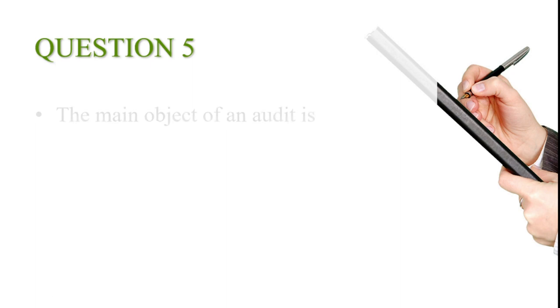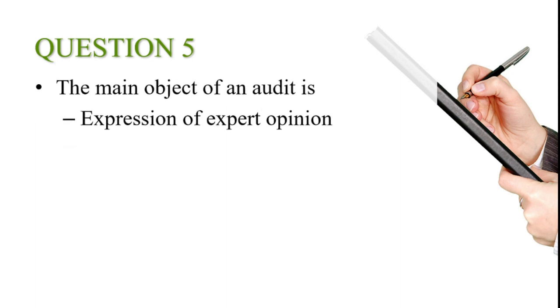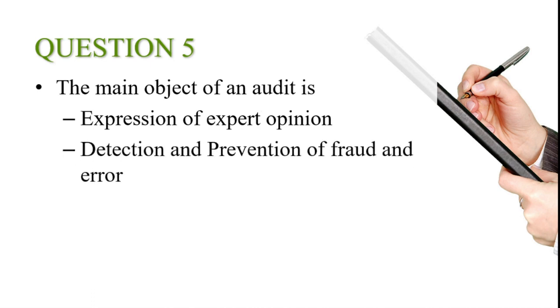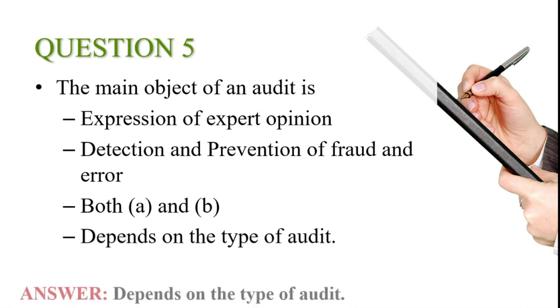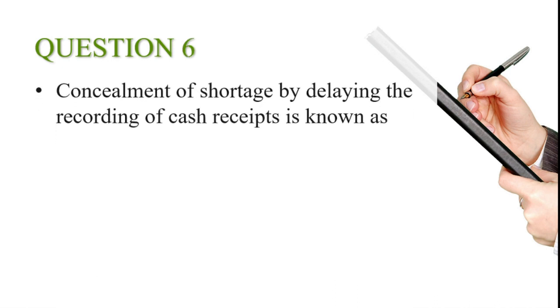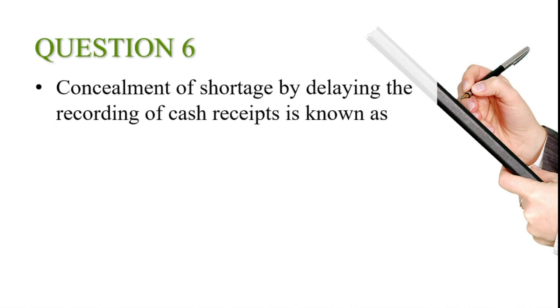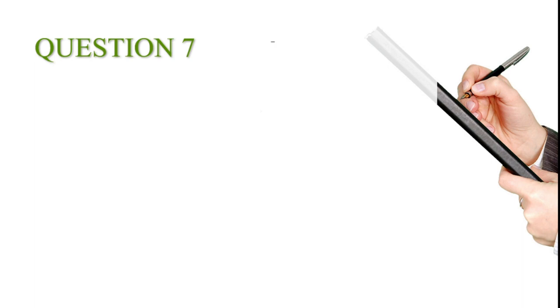Fifth question, the main object of an audit is: options expression of expert opinion, detection and prevention of fraud and error, both A and B, depends on type of audit. And the answer is depends on type of audit. Sixth question, concealment of shortage by delaying the recording of cash receipt is known as: options embezzlement, misappropriation, lapping, none of this. And the answer is lapping.